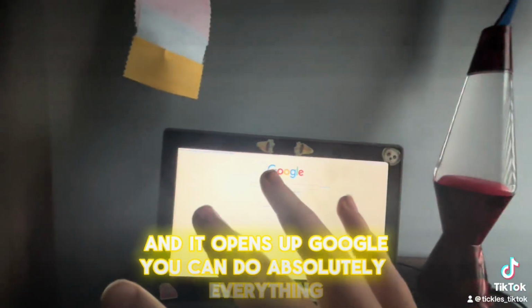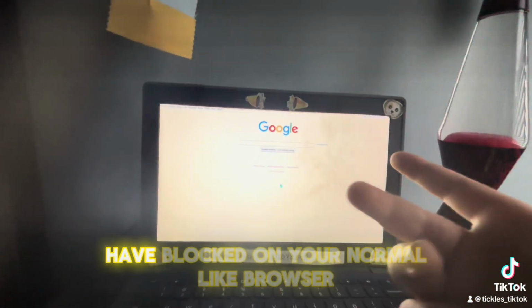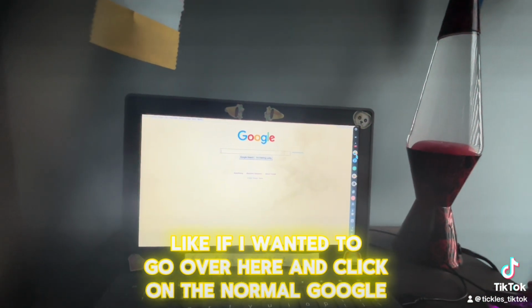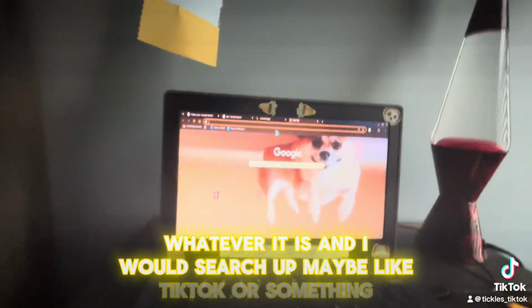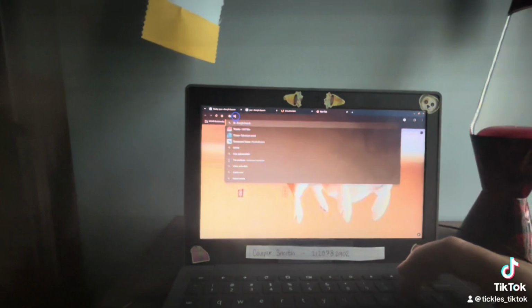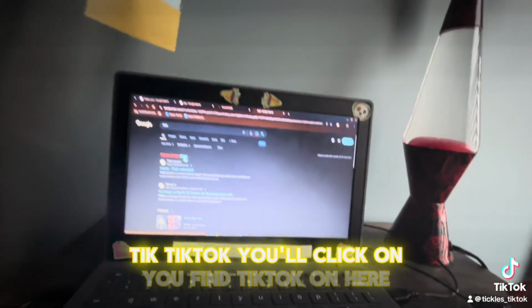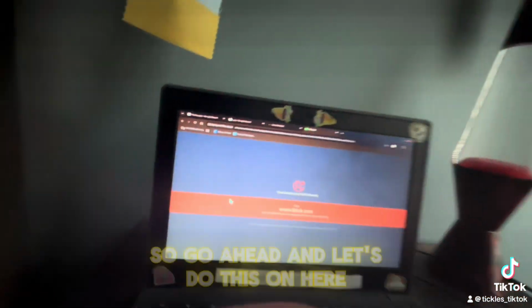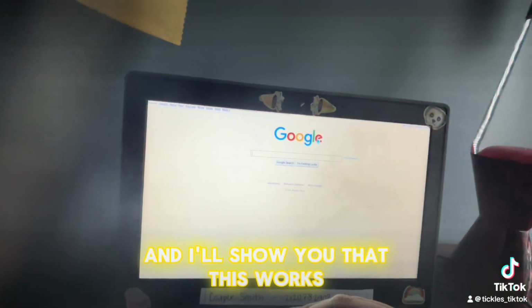You can do mostly everything that you would normally have blocked on your normal browser. Like if I wanted to go over here and click on the normal Google or this Chrome, whatever it is, and search up maybe TikTok or something. You click on TikTok, and then it'll say blocked. You see the classic blocked page. So let's do this on here, and I'll show you that this works. In fact, it does work.